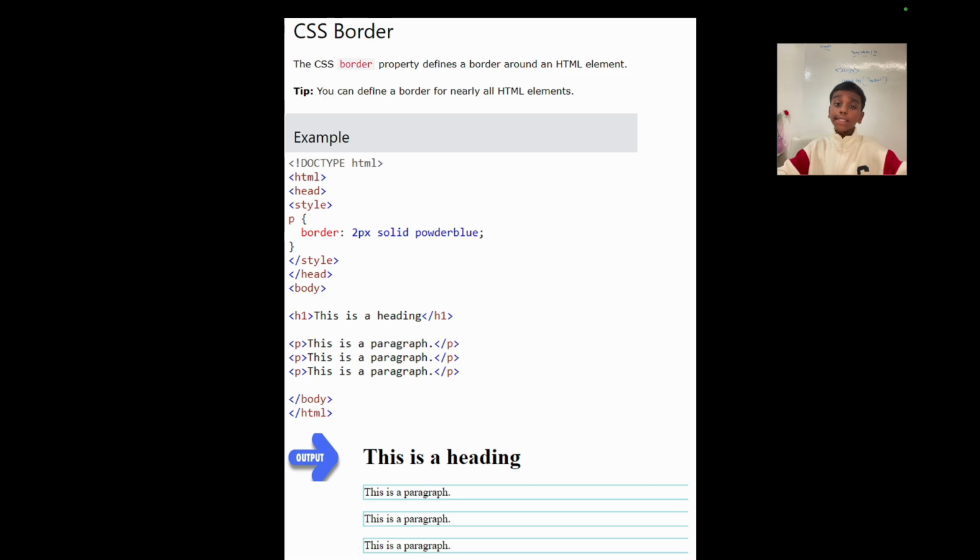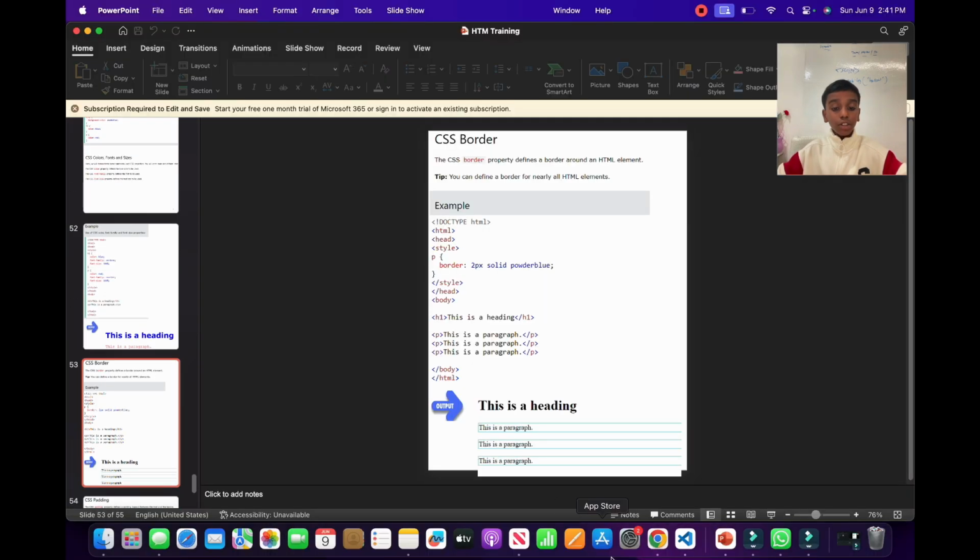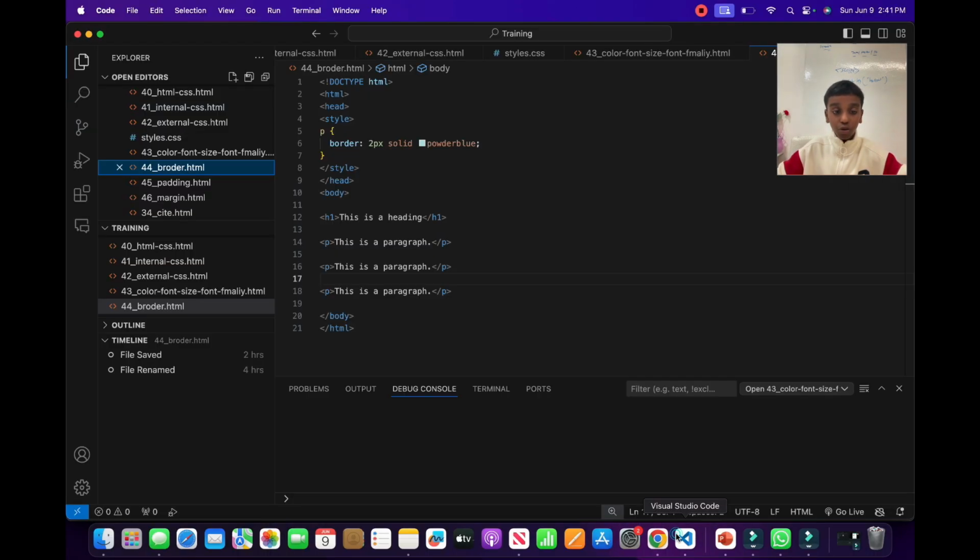CSS border. What is the CSS border? The CSS border property defines a border around an HTML element. Tip: you can define a border for nearly all HTML elements. Here we have an example. Inside there we have a style. We are styling our paragraph with a border of 2 pixels. That means there's a border of 2 pixels here, and solid. If you put the attribute solid, it makes it so that you can see it, and the color powder blue. Now let's look at this in Visual Studio Code to see what's going to happen.